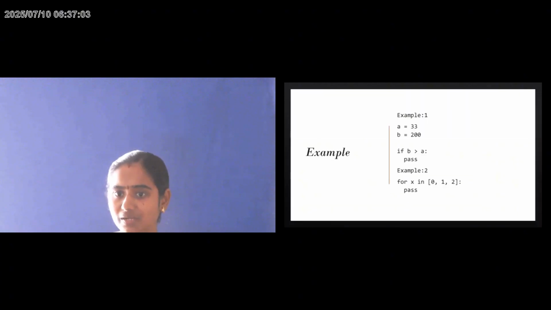So this is an example of the pass statement. Here I assign values to two variables, then check the condition using an if statement. Then in between I use the keyword pass. So the flow of execution at a certain point will be passed, not running.